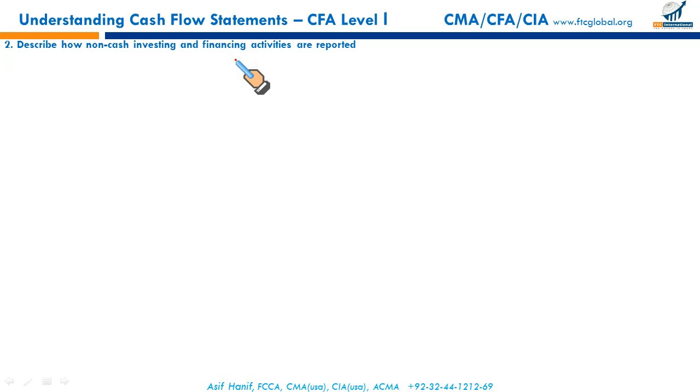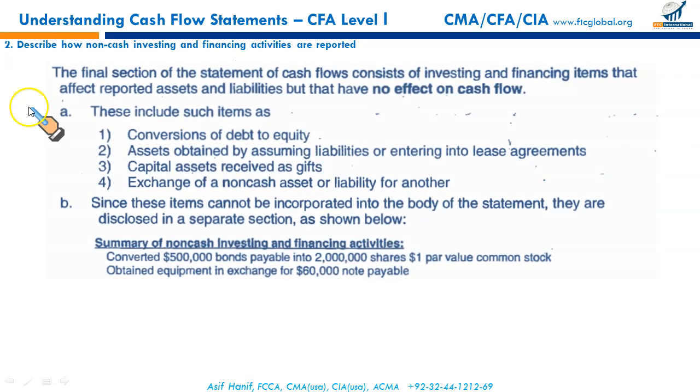Now, what kind of transaction would they be when there is no cash inflow and outflow? When a debt is converted to equity, like convertible bonds, your liabilities have changed, your equity has changed. Yes, there is a change in liability and equity, but since there is no cash flow involved, we cannot report this in the body of the cash flow. This is called a non-cash transaction. It's a non-cash financing transaction. Debt has been converted into equity.